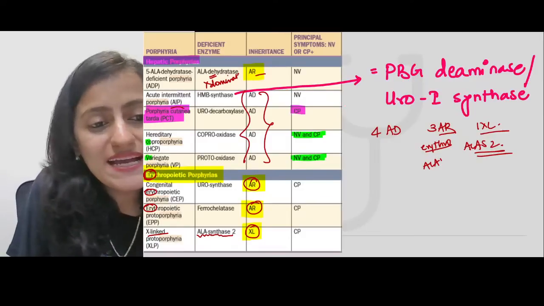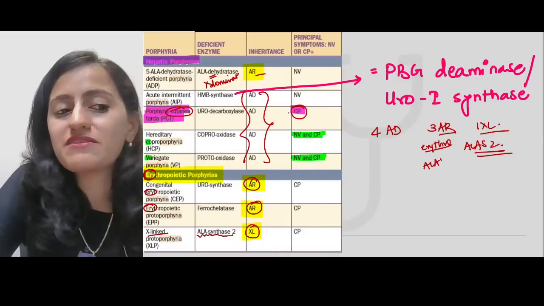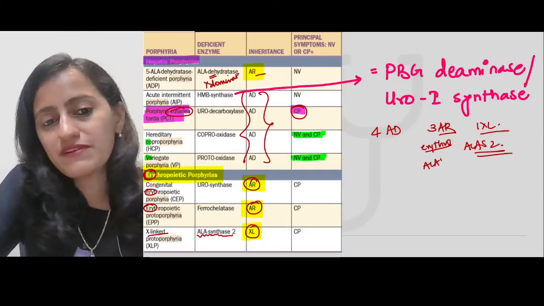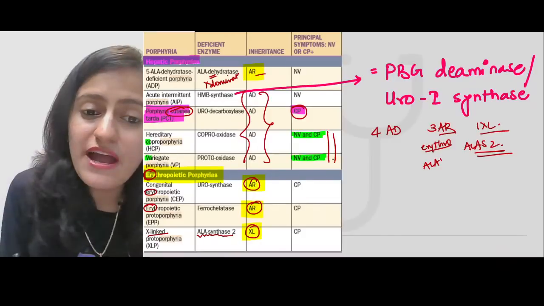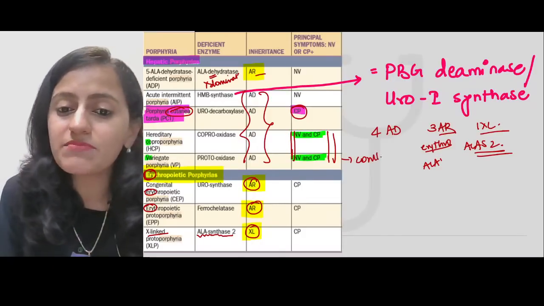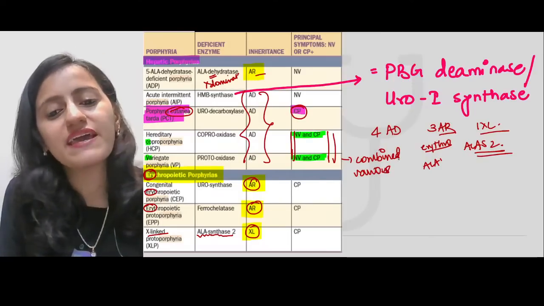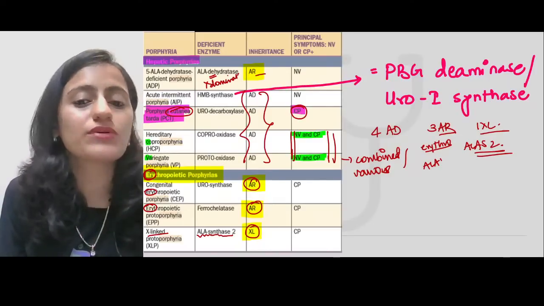So, cutanea tarda, as the term tells you, it is cutaneous manifestations. Okay, it is cutaneous manifestations. The ones where you have both neurovisceral and cutaneous. So, basically remember, it is combined manifestation, or it has various manifestations. That is how you can remember.